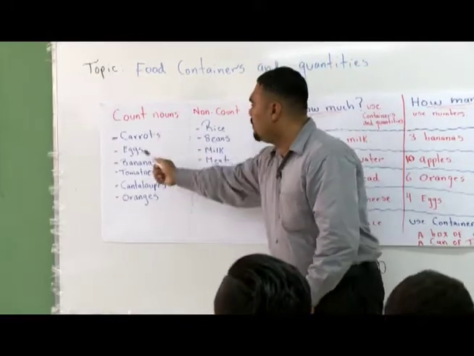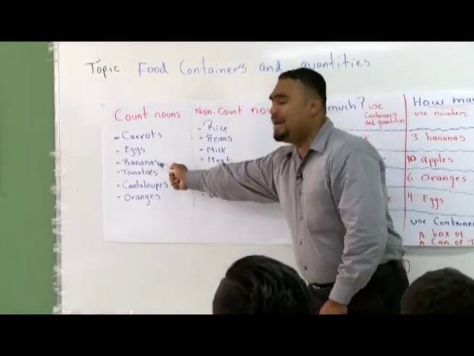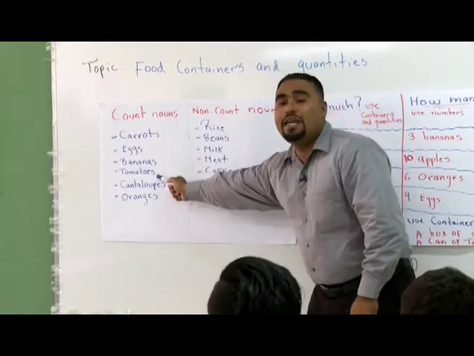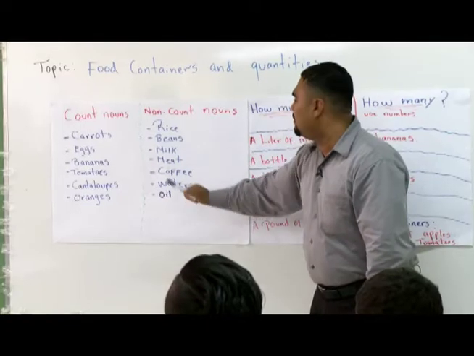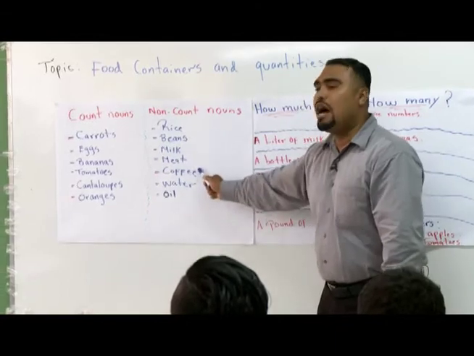Carrots. Eggs. Bananas. Tomatoes. Cantaloupes. Oranges. Rice. Beans. Milk. Meat. Coffee. Water. Oil.